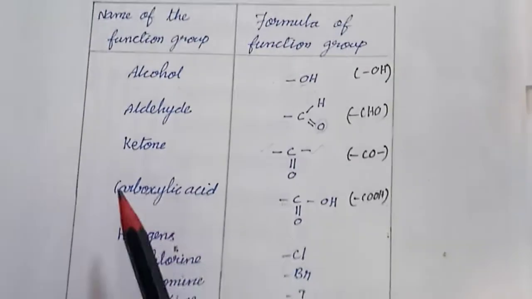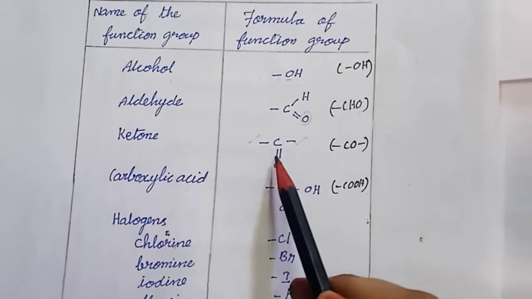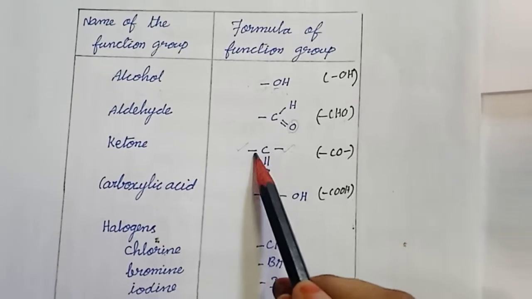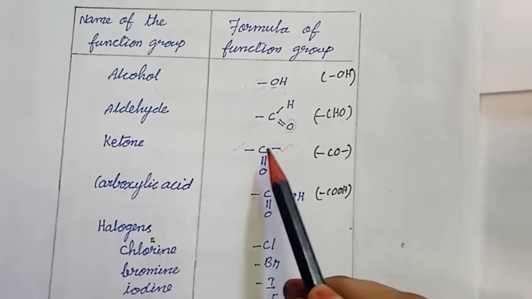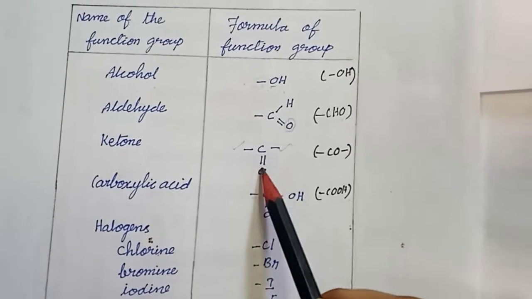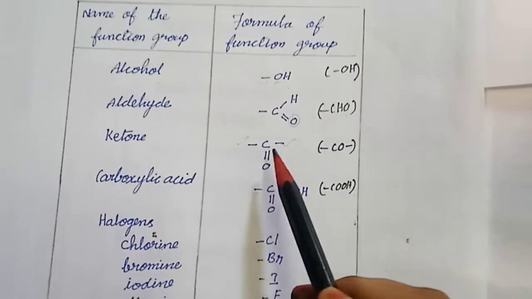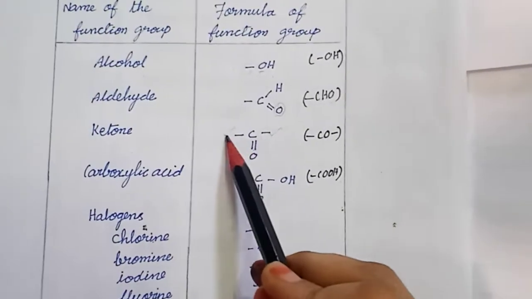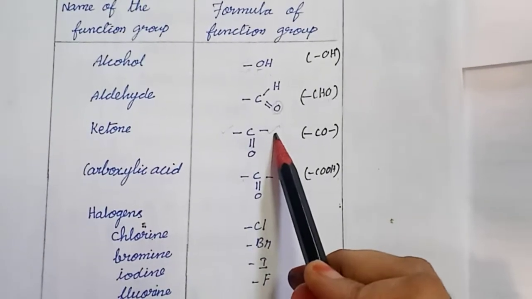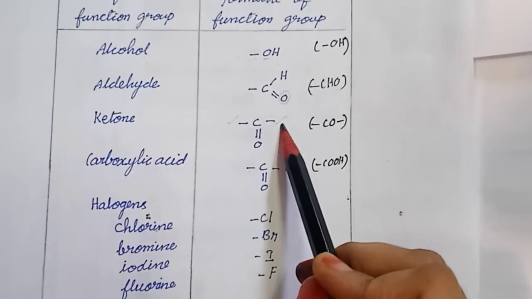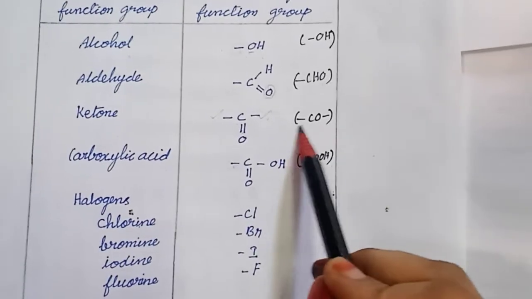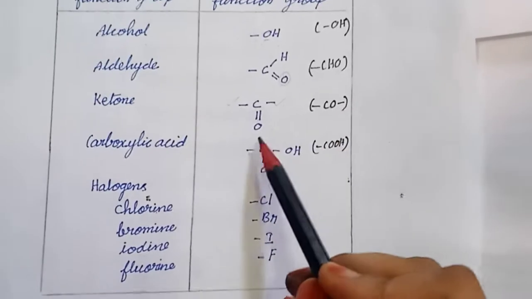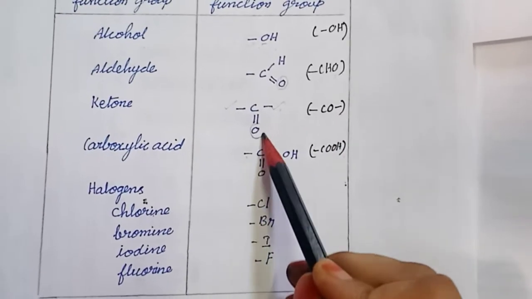And next, ketone. This is the structure of ketone. C is surrounded by 2 single bonds and it is connected to oxygen by a double bond. It contains 2 linking sides, through which it is connected with hydrocarbon chains. It is simply represented by single bond CO single bond. The heteroatom of the ketone is O.